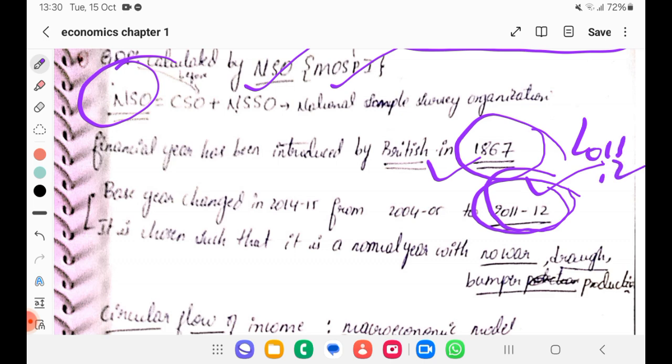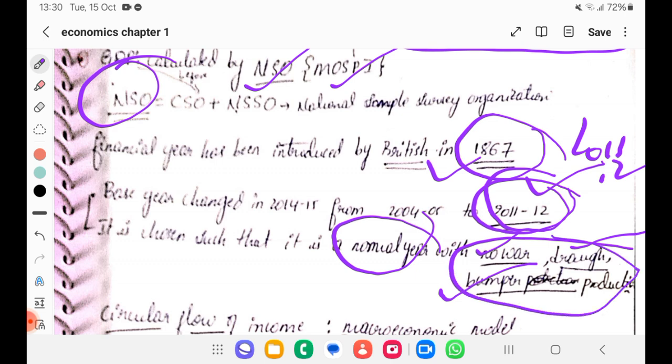How will we choose a base year? We will choose it in such a way that it is a normal year. There should be no war, no major drought, and no bumper production. There should be no extreme things. It should be a normal year. Such a year we will choose as a base year.